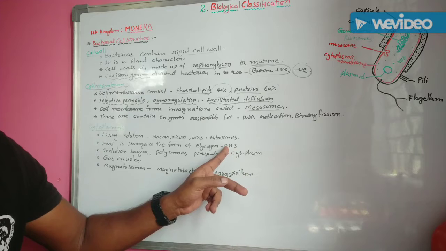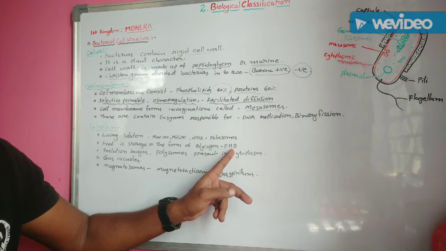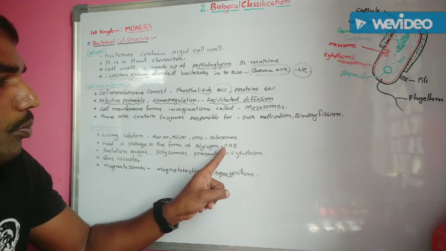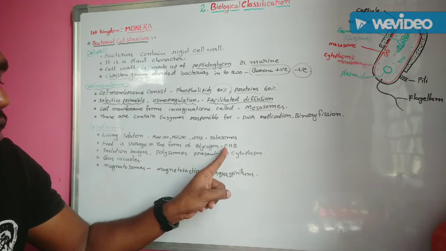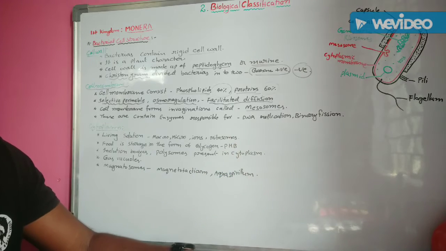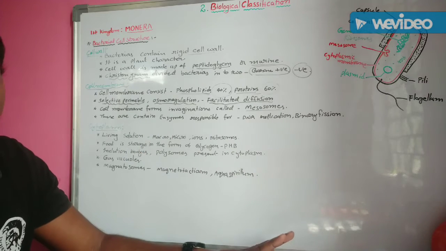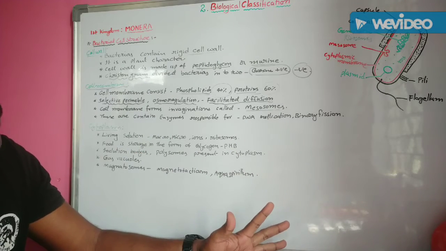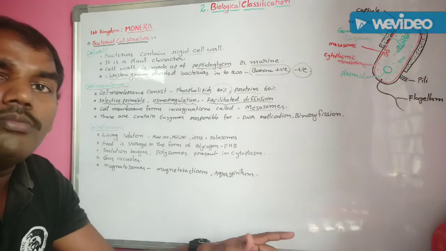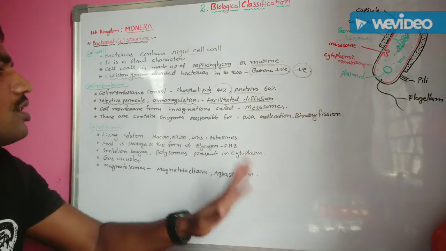They are called PHB, polybeta hydroxy butyric acid granules. Some inclusion bodies are also present in the cytoplasm. These inclusion bodies are non-living structural materials. These are called inclusion bodies.